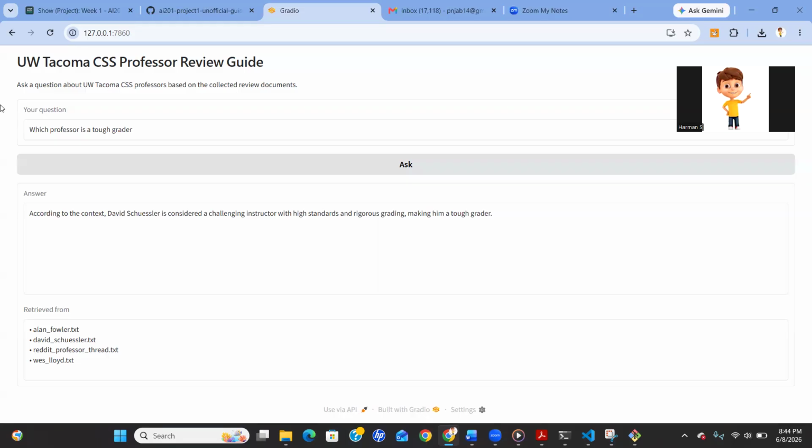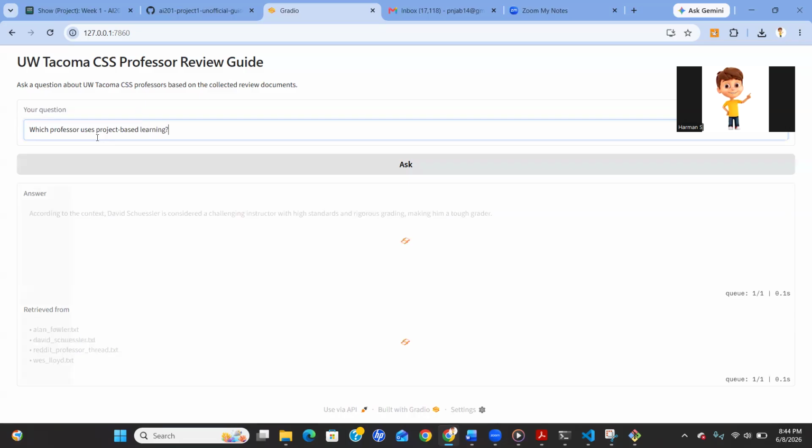Now for query three, I will ask which professor uses project-based learning? The generated answer references professors such as Tom Kapal, and the system retrieved chunks about quarter-long projects, team assignments, and project-focused coursework. This query, in my opinion, demonstrates one of the advantages of retrieval.